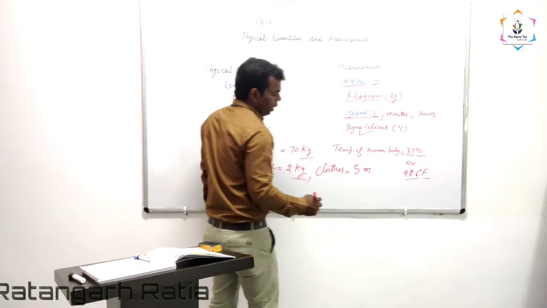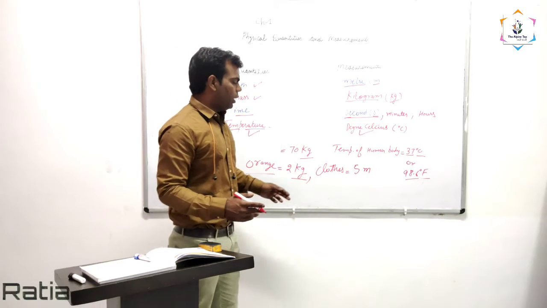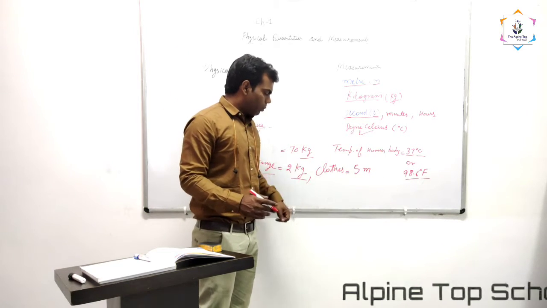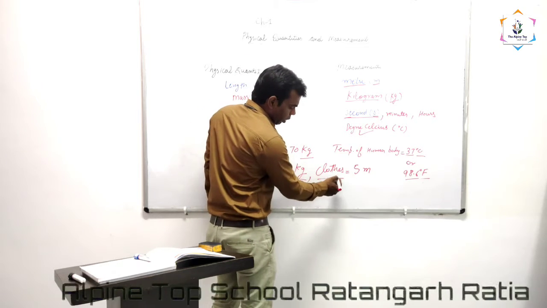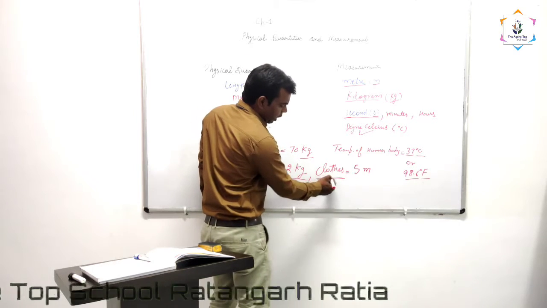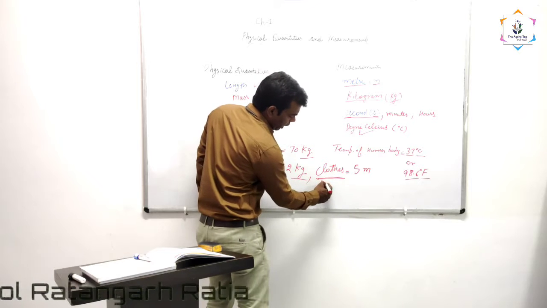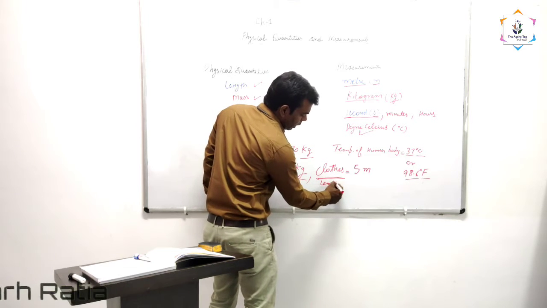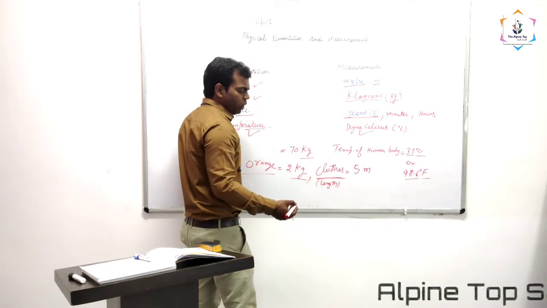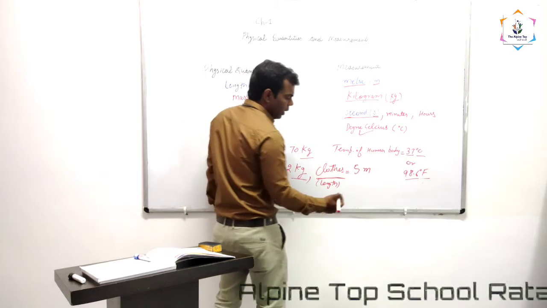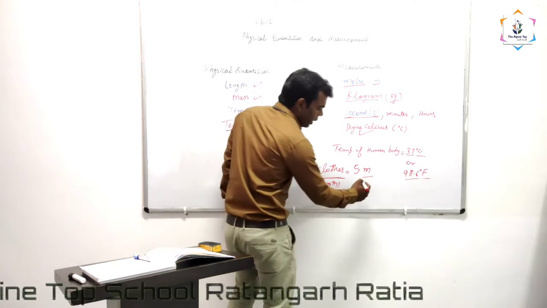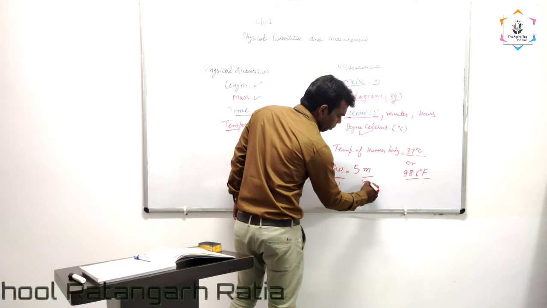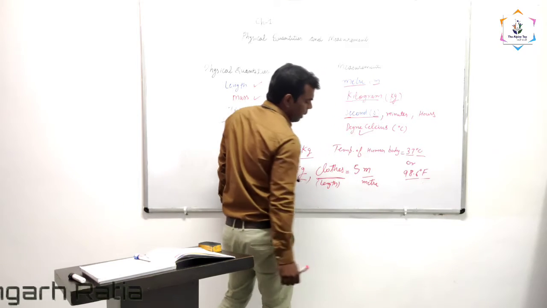You bought 5 meter of cloth. Now what is the physical quantity of cloth? Length. We measure the clothes by length. And the unit of measurement of cloth is meter.